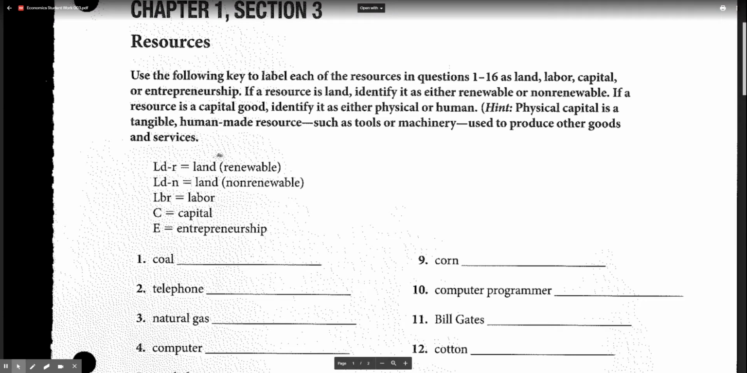Okay, so here we have the third economics assignment on resources. It says use the following key to label each of the resources in questions 1 to 16 as either land, labor, capital, or entrepreneurship. If a resource is land, identify it as either being renewable or non-renewable. If a resource is a capital good, identify it as either physical or human. It says hint, physical capital is a tangible human-made resource, such as a tool or machinery used to produce other goods and services.